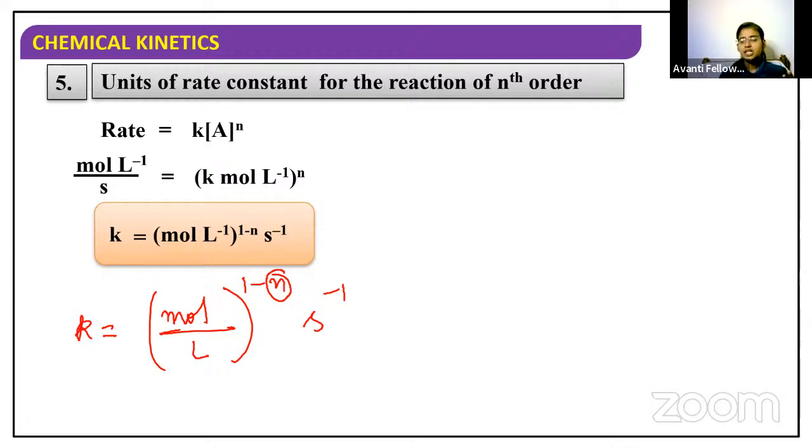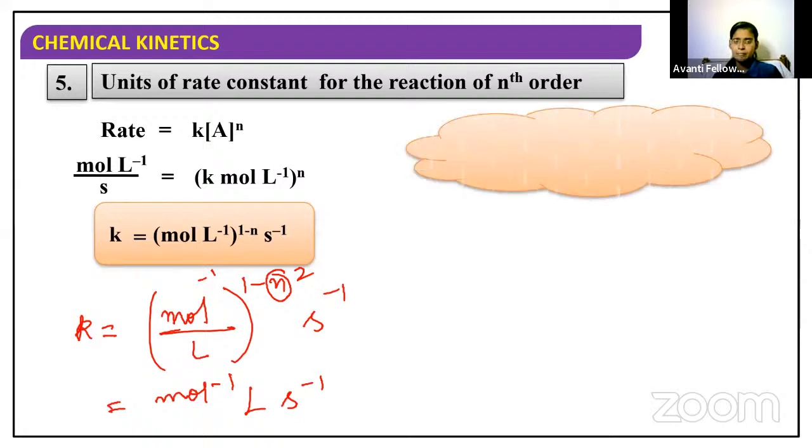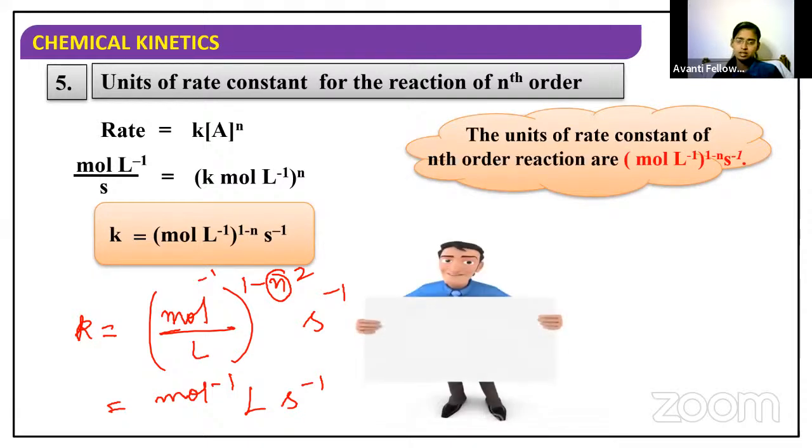Suppose I want to find out the unit of rate constant for second order reaction, substitute N is equal to 2. If you substitute N is equal to 2, what will you get? 1 minus 2 is minus 1. So it will be mole inverse, liter, and second inverse. This is what we have got for second order reaction. So use this formula and you will get the answer for any order reaction.